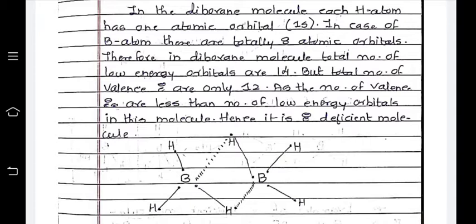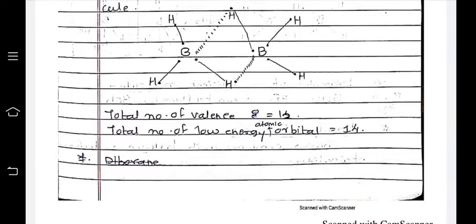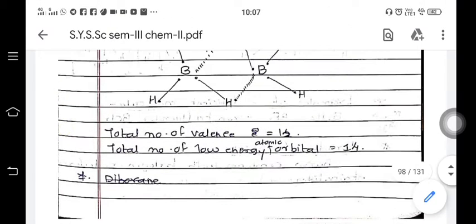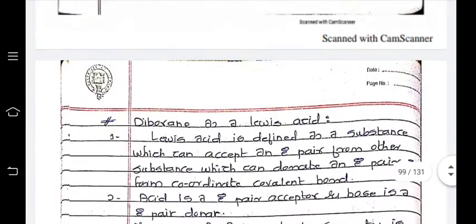As the number of valence electrons is less than the number of low energy orbitals in this molecule, hence it is an electron deficient molecule. So the total number of valence electrons is 12, the total number of low energy atomic orbitals is 14, and since 12 is less than 14, these types of molecules are called electron deficient molecules.